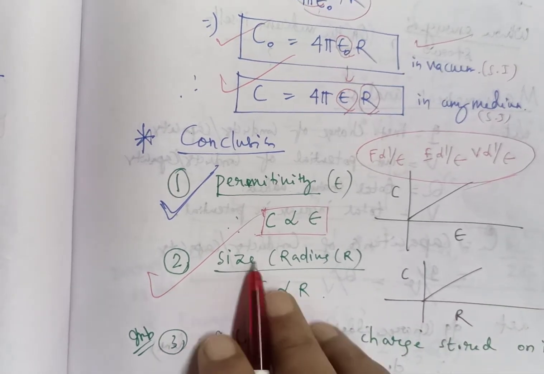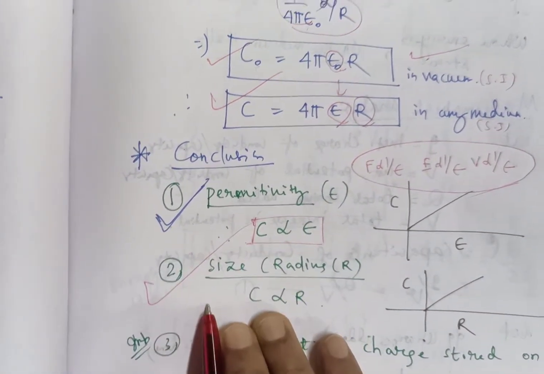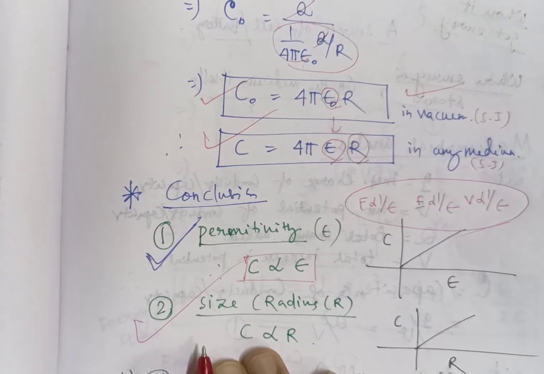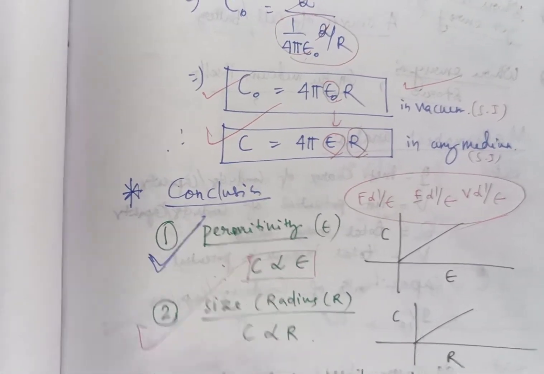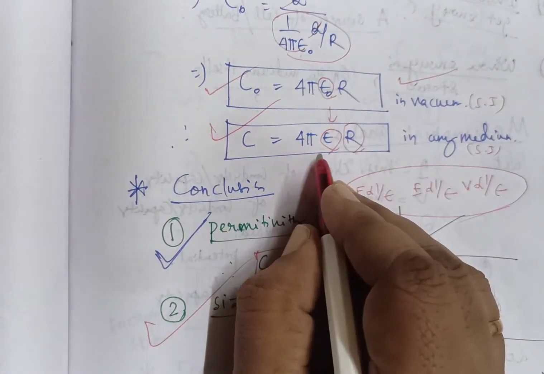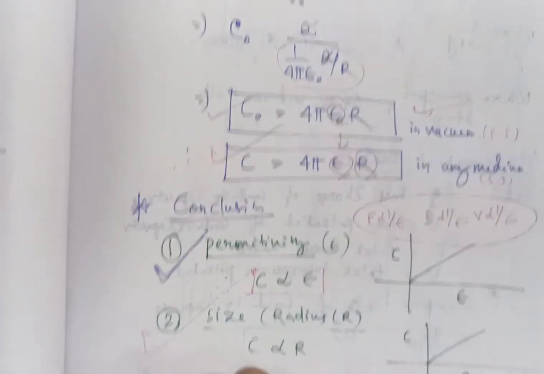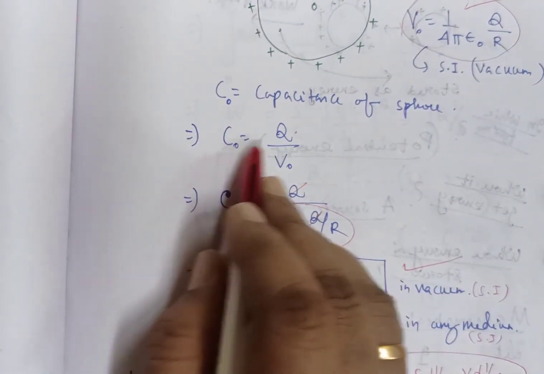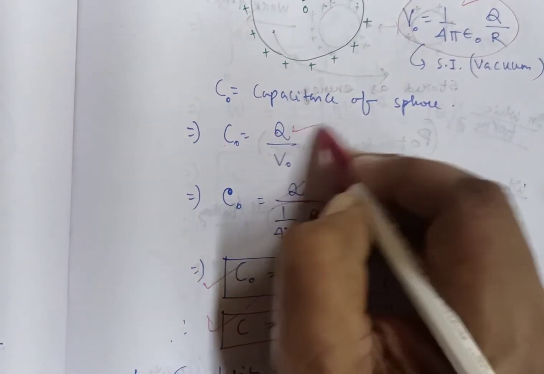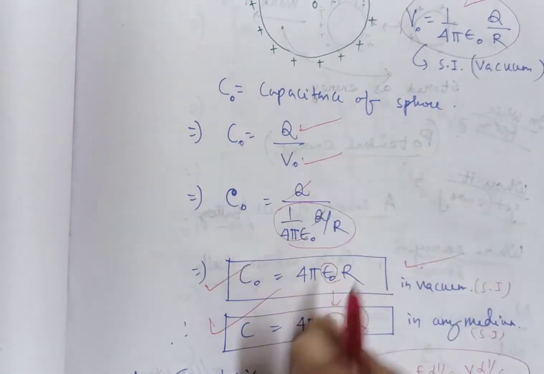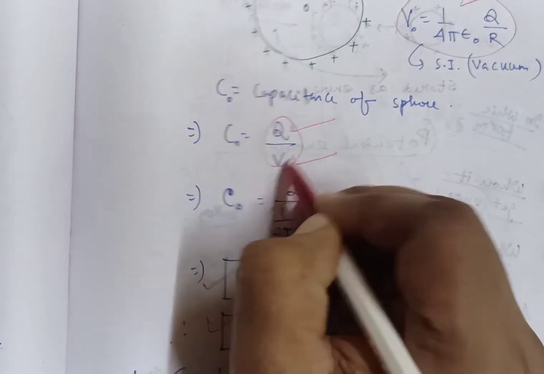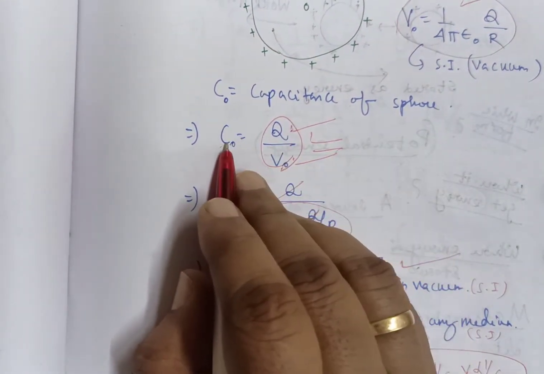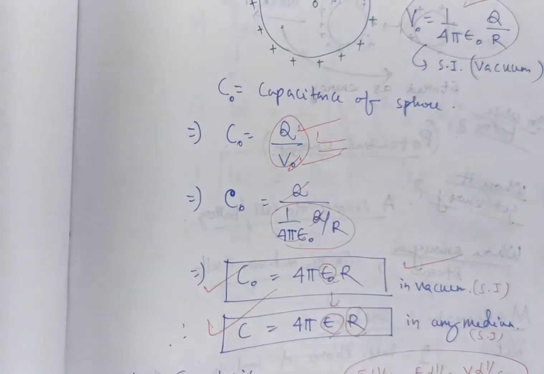And if you discuss what happens to the capacitance if the charge given to the conductor increases, the simple answer is that it is independent, because there is no charge in the formula. But if you come to this formula, you may argue that if Q increases, C increases. But see carefully, if Q increases, the potential also increases by the same factor. So the ratio remains constant. So if charge increases, there is no change in capacitance of the isolated sphere.